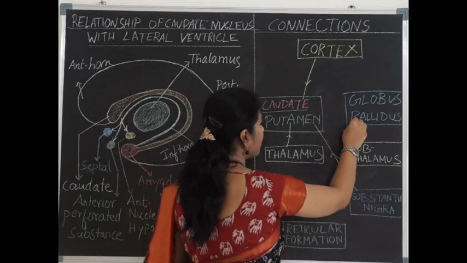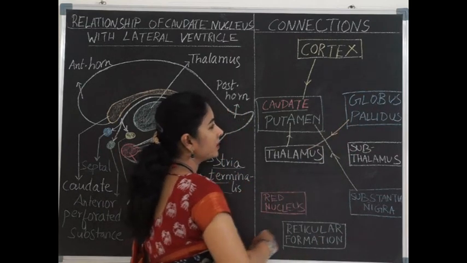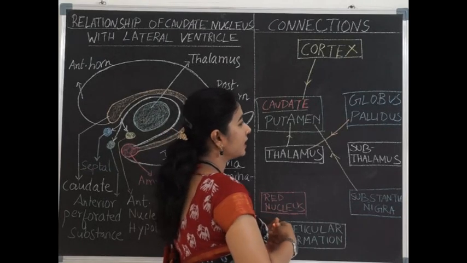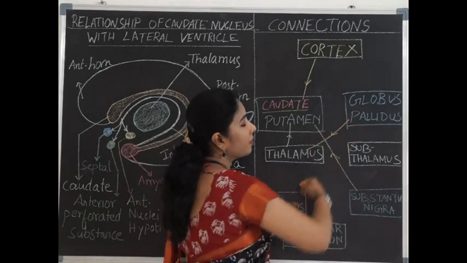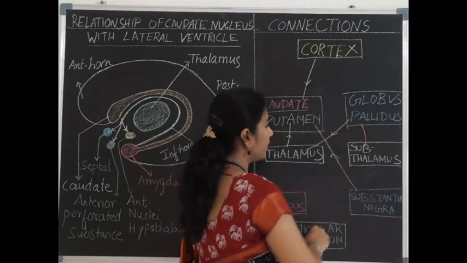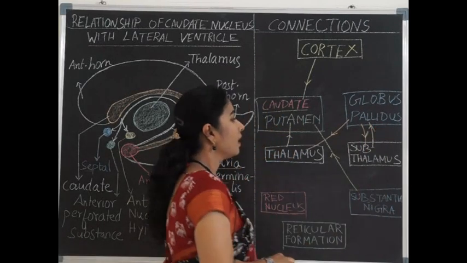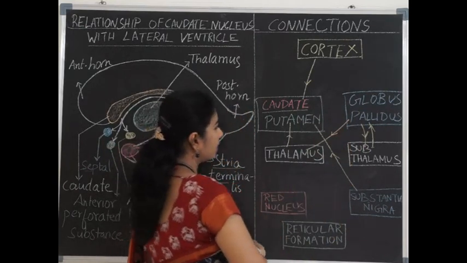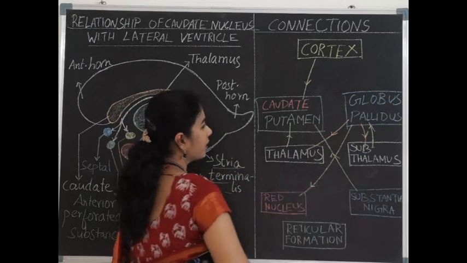So from the globus pallidus to the thalamus, which are from the ventral tier of the thalamus, and which specifically end where the dentato-rubrothalamic tract ends. These nerve fibers will join this tract. The globus pallidus also has efferents and afferents from the subthalamus, which is called the pallido-subthalamic pathway. And the globus pallidus is connected to the red nucleus, the efferents are connected to the red nucleus of the midbrain, and